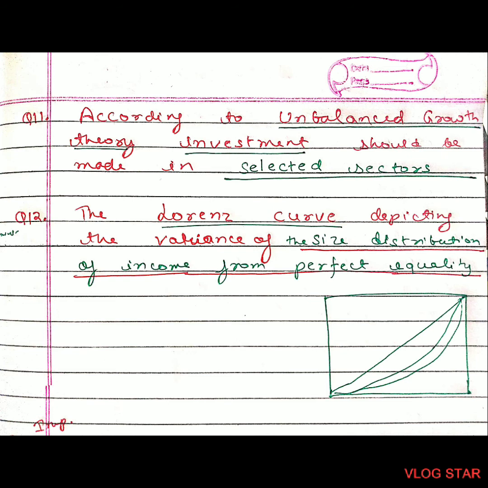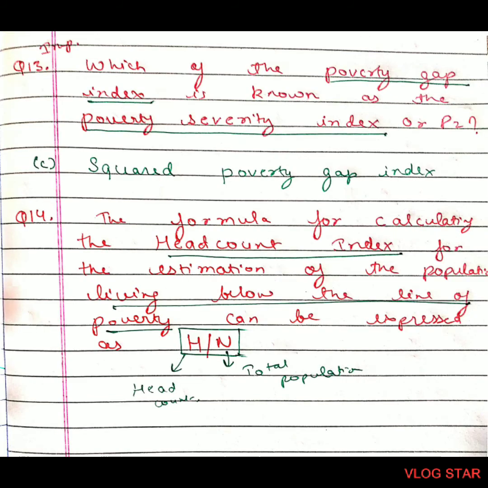Question number 12. The Lorenz curve depicts the variance of dash of the size of distribution of income from perfect equality. Question 13. Which of the poverty gap index is known as poverty severity index? Squared poverty gap index is also called poverty severity index.